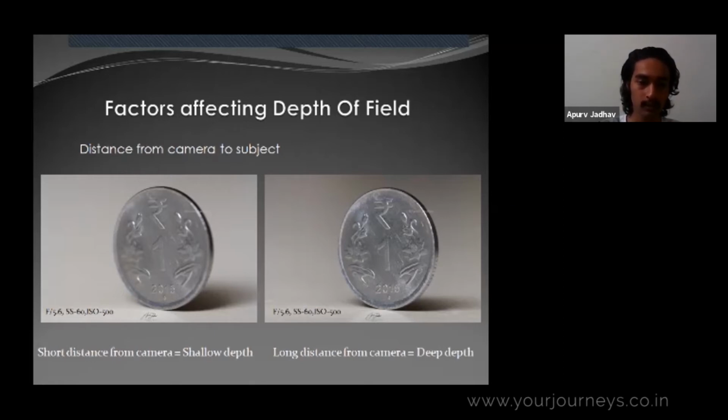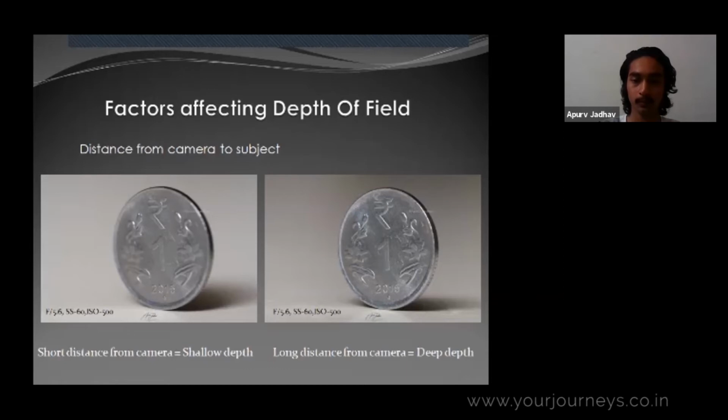So you can see when I was close to the subject, this area of the coin does not have much detail. But when I shifted back and clicked the photo with the same settings, there is no difference in the settings, I get the entire coin in focus. I have a lot of details in this area as compared to this one.